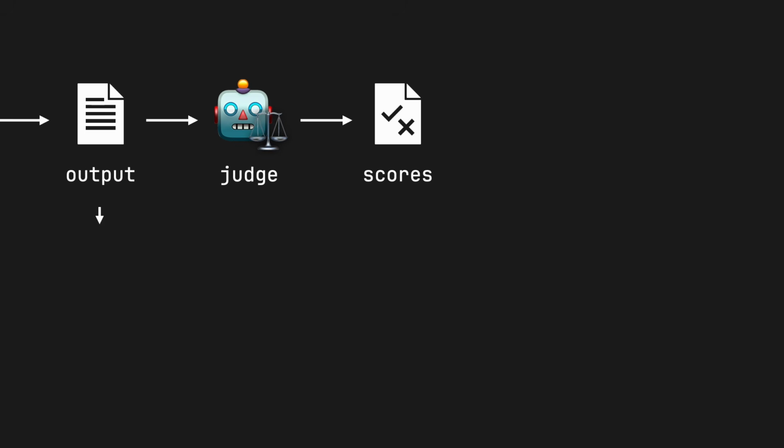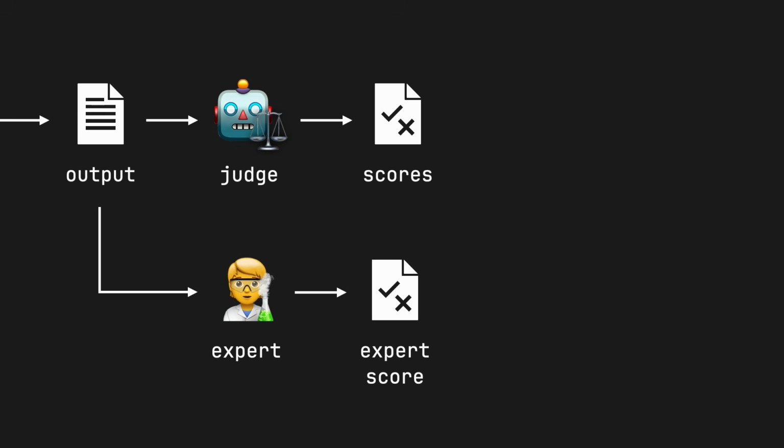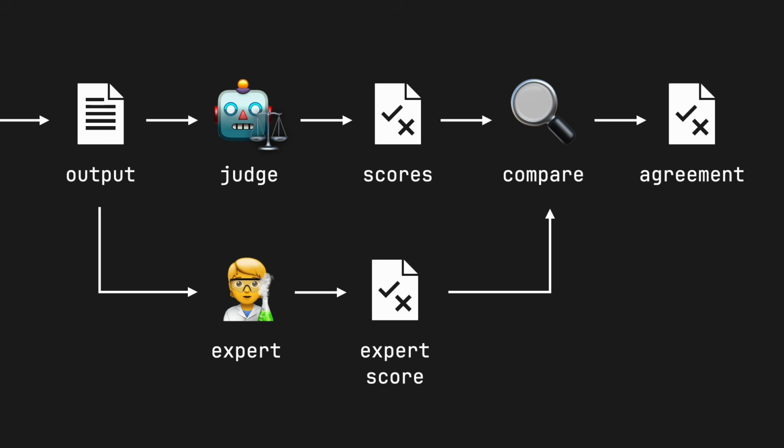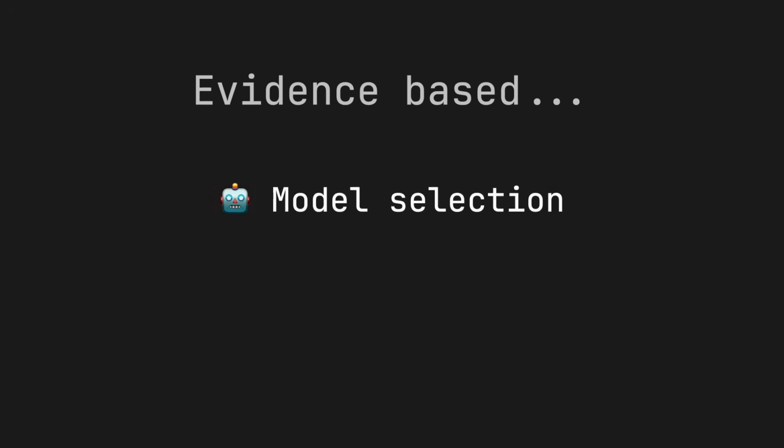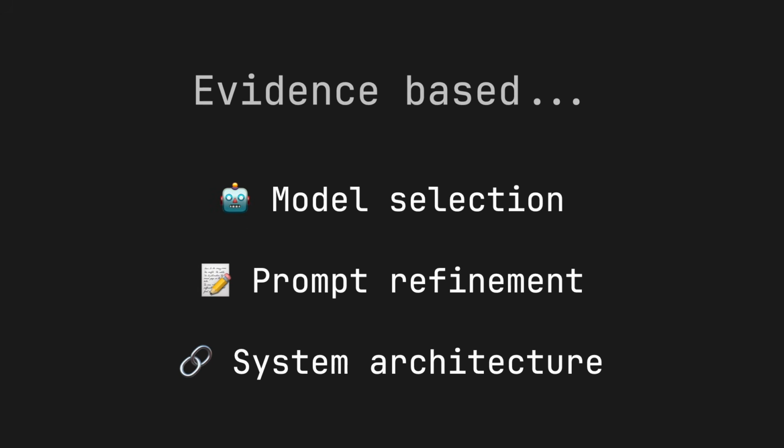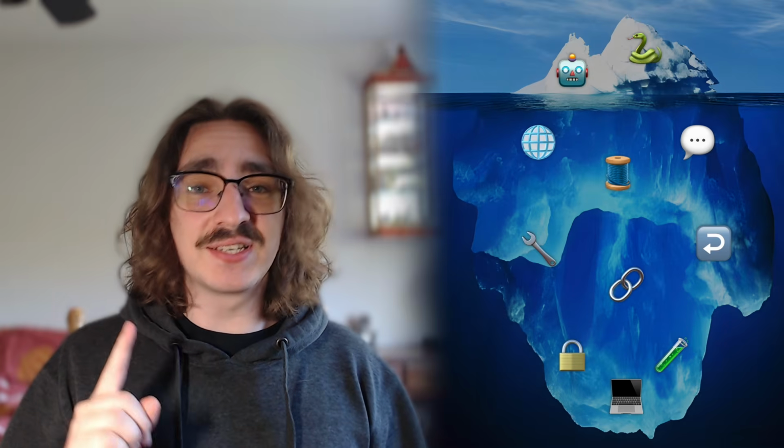Well, you can build a dataset of possible outputs from your model, and then have an expert score each result. This then gives you something of an objective measure to compare your LLM as a judge against. And so using this, you can refine your judge, and then refine your model. Evals are important because they make sure your choices are evidence-based. Does that new and expensive model really improve your output quality? Maybe not.